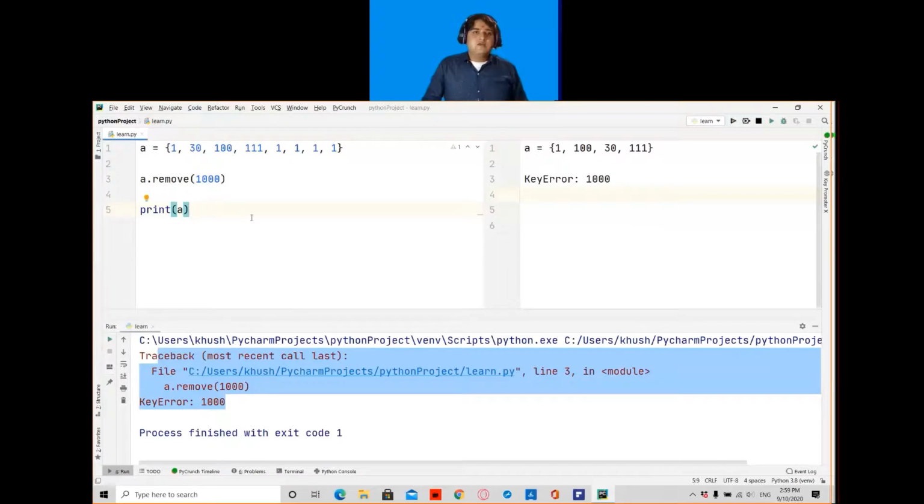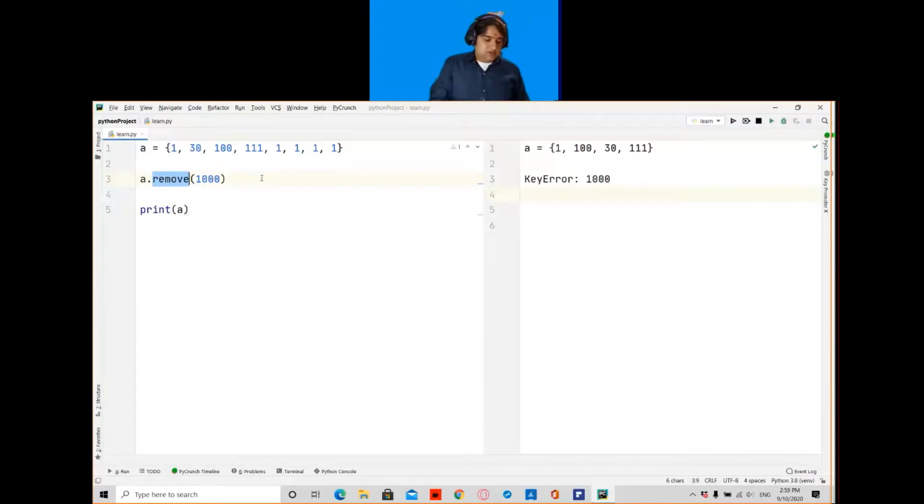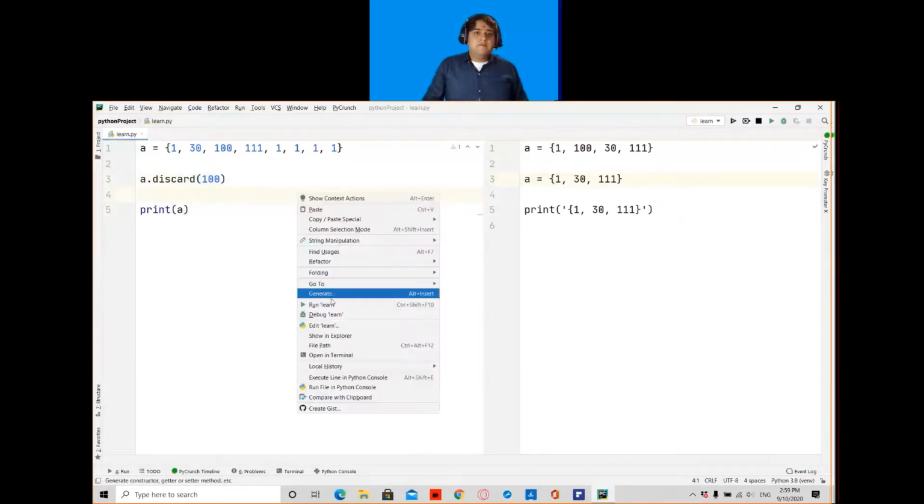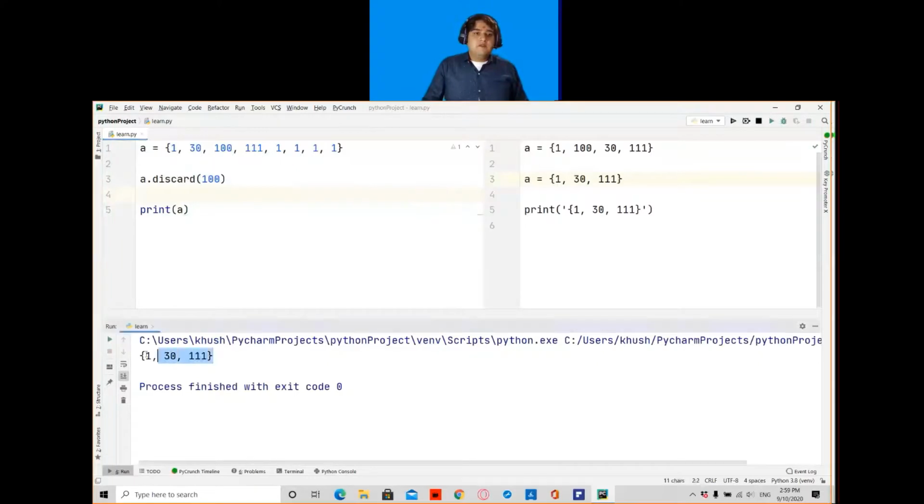And I can also use the discard method for removing 100 first of all. So if I run this program, it will print my output as 130 and 111, and 100 is removed.